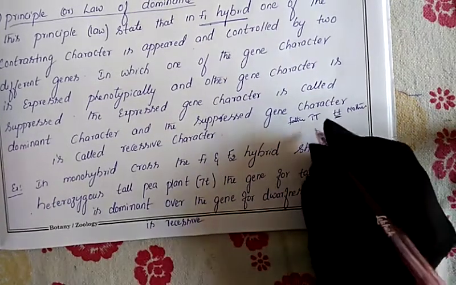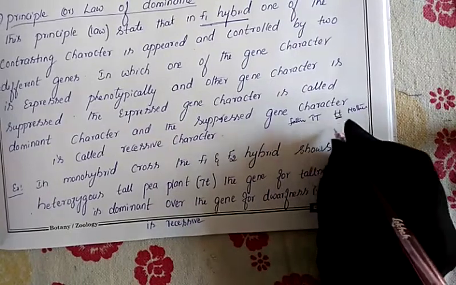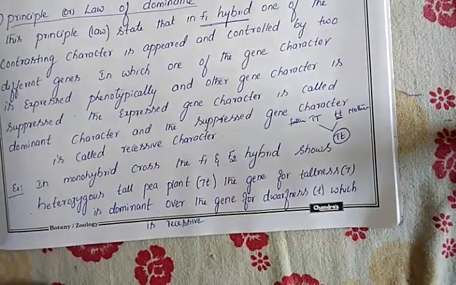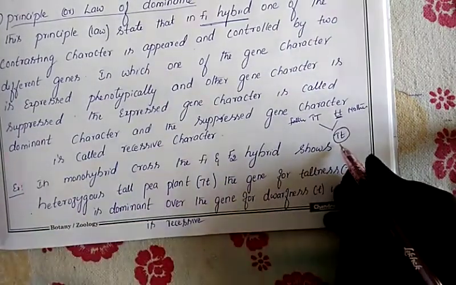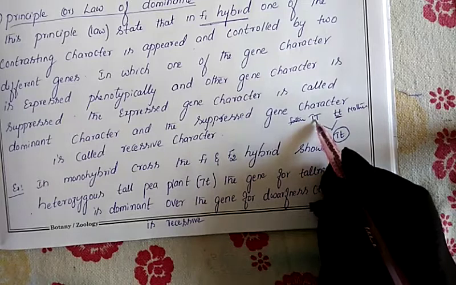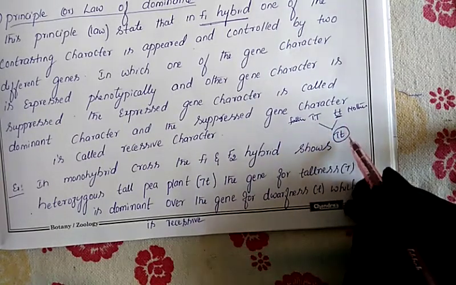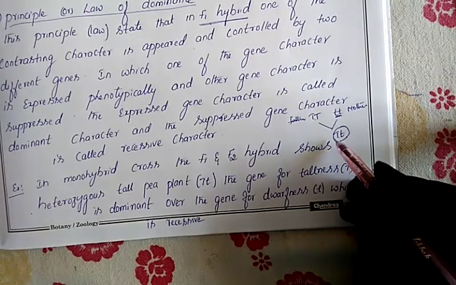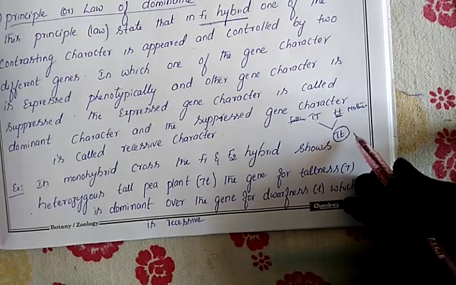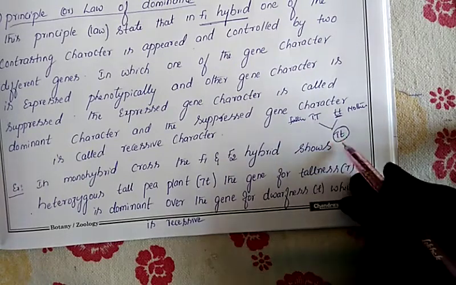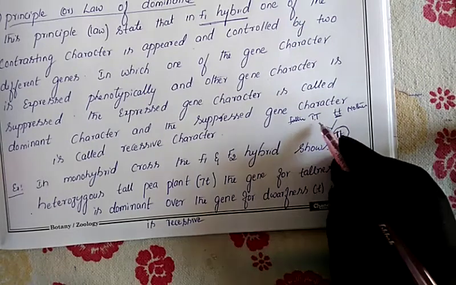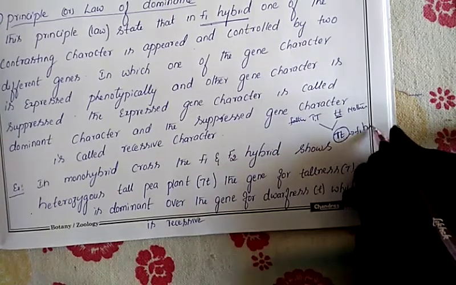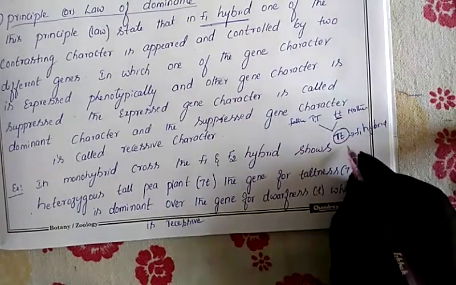Now these two will get children. In the offspring, what type of alleles, what type of genes will they get? One allele comes from the father and one allele comes from the mother. So this is the pattern. In your body the mother's characters are also there, and the father's characters are also there. Capital T came from your father and small t allele came from your mother. This is what we call the F1 hybrid.